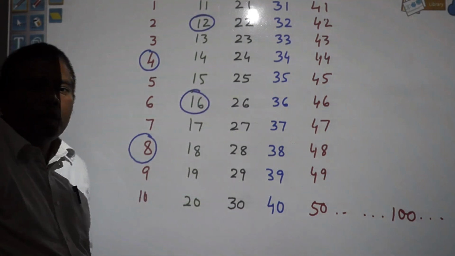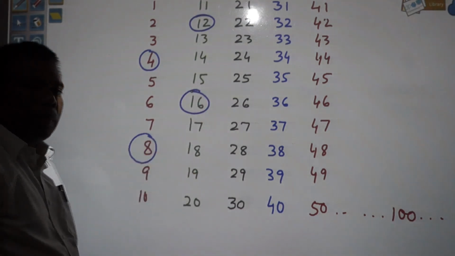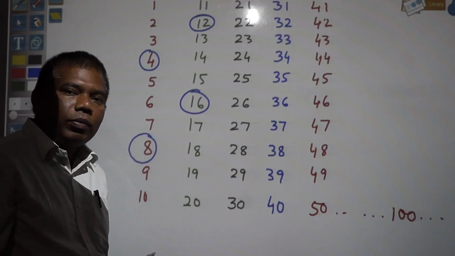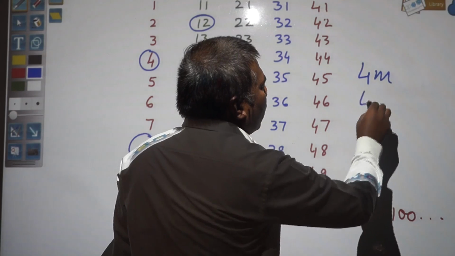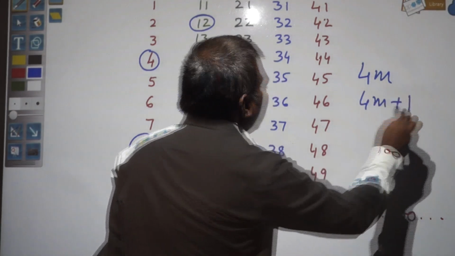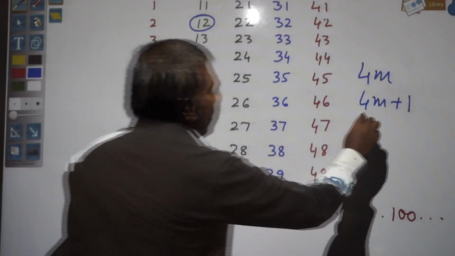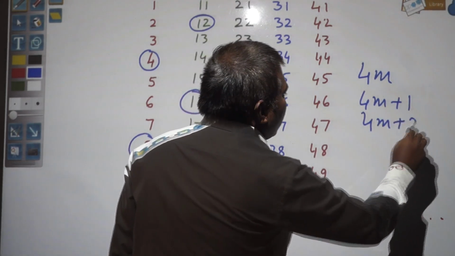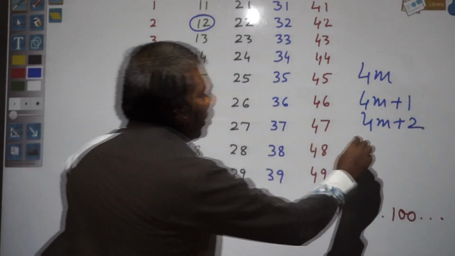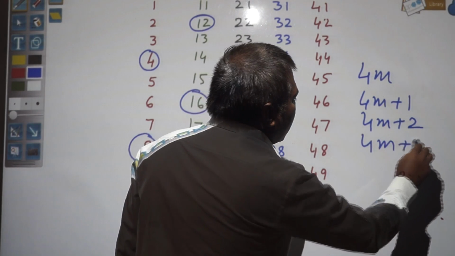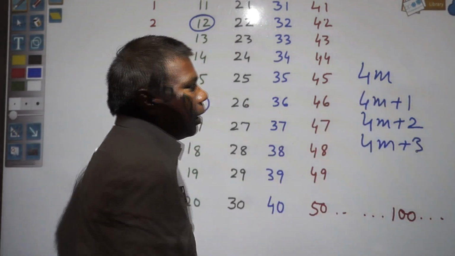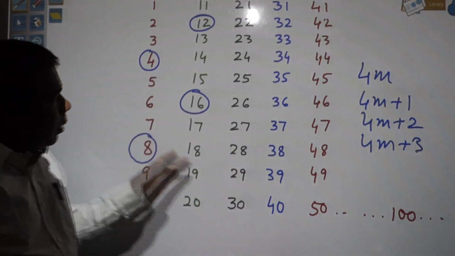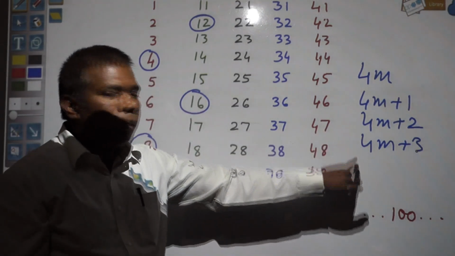So if you express these numbers in the form of multiples of 4, it will be 4m, or 4m plus 1, which means the next number, 4m plus 2, the next number, and 4m plus 3, which means 7, and 8 already comes in 4m. So all numbers can be expressed in this form also.